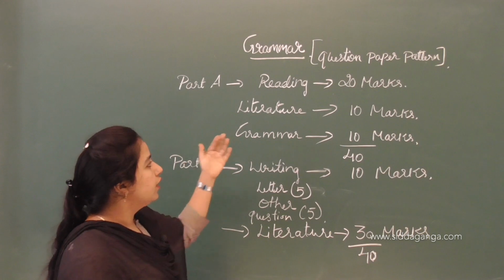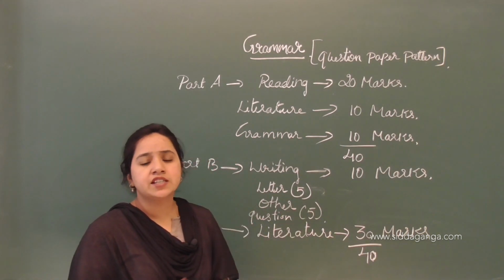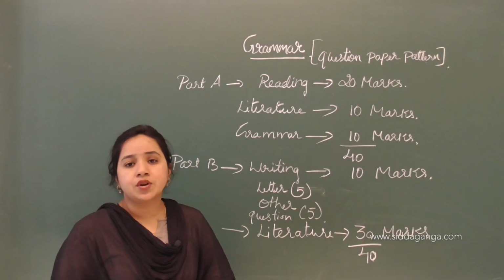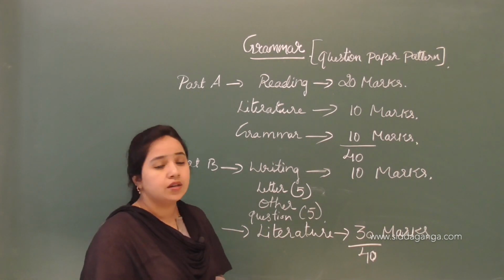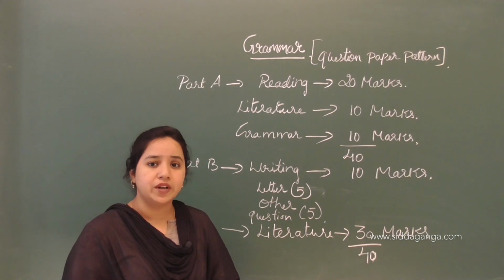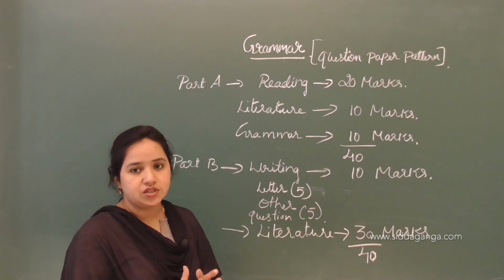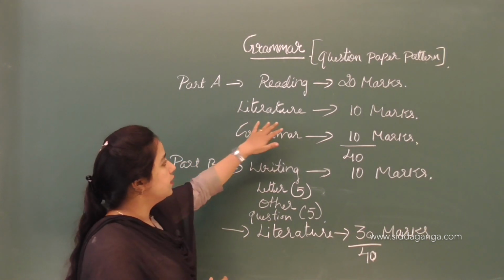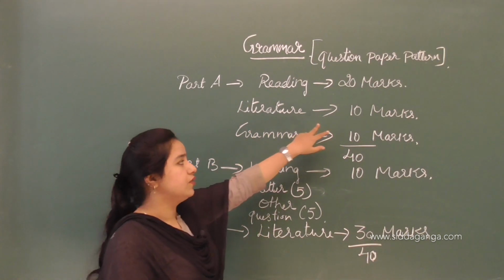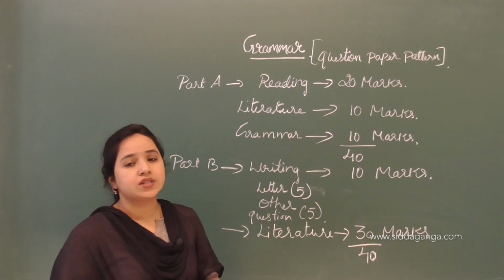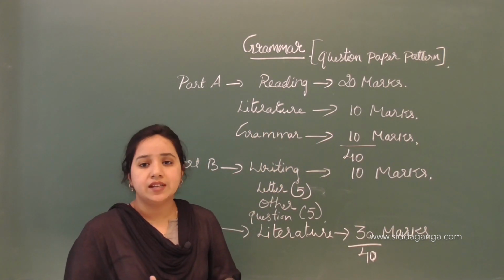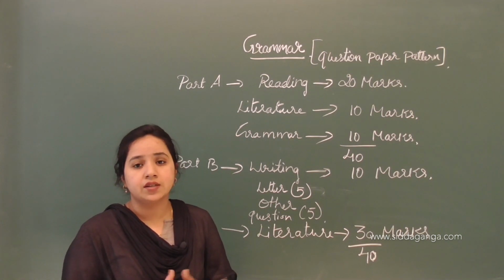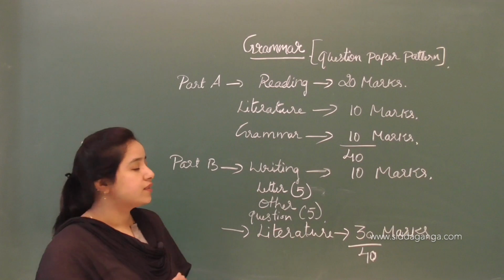So let's see the reading section. Part A consists of reading, which is 20 marks, that is, the passages. Next is the literature, which carries 10 marks. Literature means the questions based on your lessons, the prose, the poetry and the supplementary reader, that is, the non-detailed book.